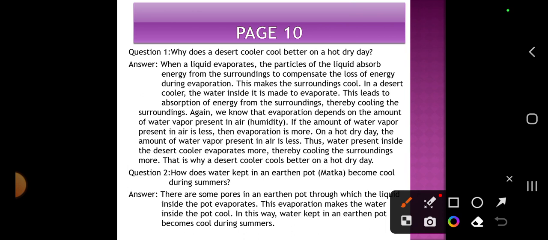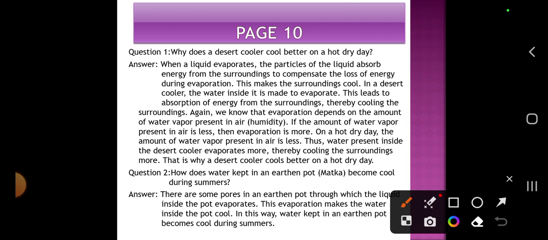In a desert cooler, the water inside it is made to evaporate. This leads to absorption of energy from the surroundings, thereby cooling the surroundings. Again, we know that evaporation depends on the amount of vapor present in the air. That is called the humidity.